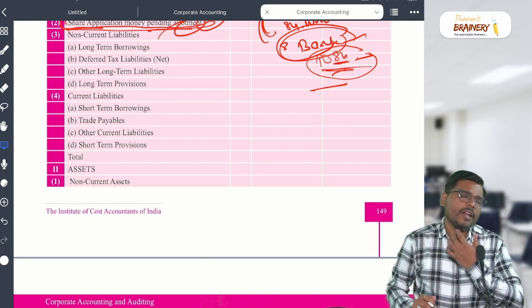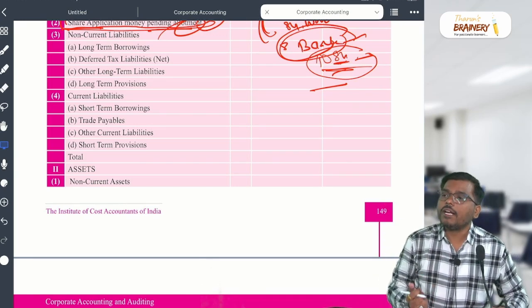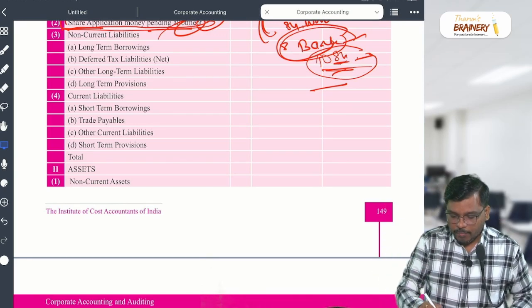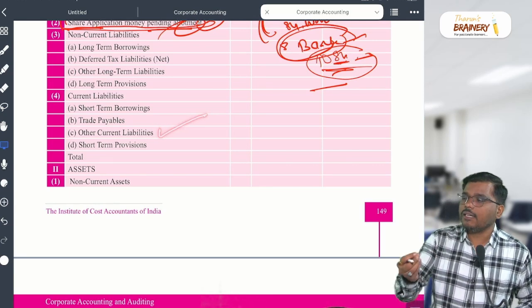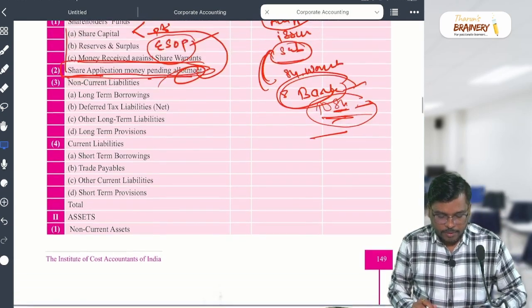Sir, one more doubt I have. So dividend payable will come under where, sir? Again, it will come under the other current liability. Is it clear? Yes, sir. These are the examples of other current liability, my dear students.